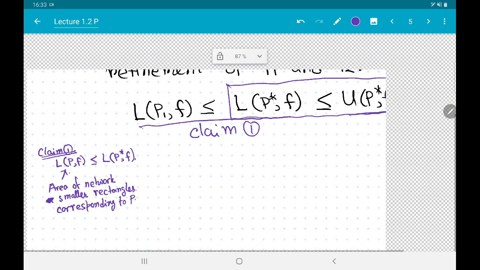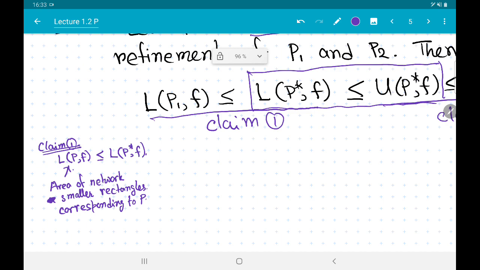As we have seen in our first video, as we keep on making the partitions smaller, or keep on introducing more points in the partition, the area of the network of smaller rectangles increases. This is exactly captured in this inequality. Here P star was a refinement of P, and since we have introduced more points, we have a better approximation of the area from below, so to speak. Similarly, we can make sense of the inequality that UP star F is less than or equal to UPF.